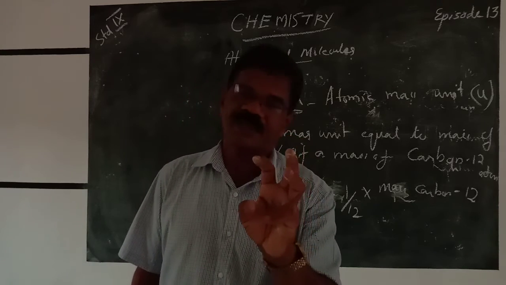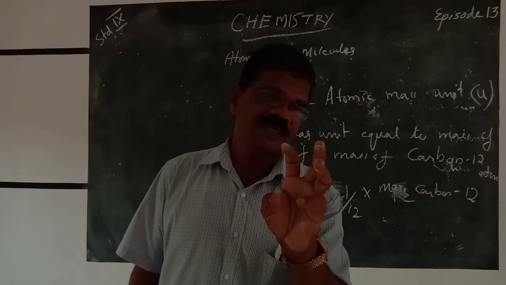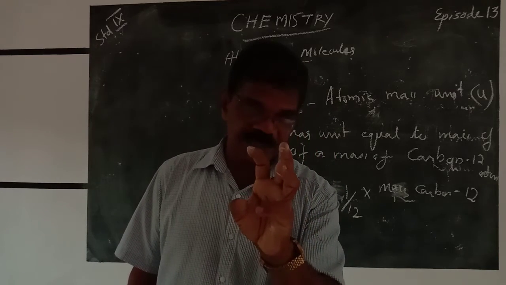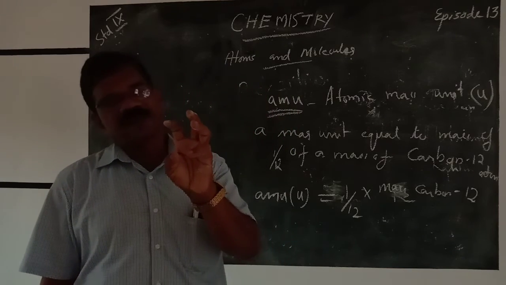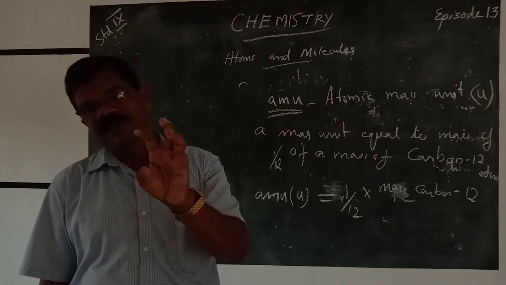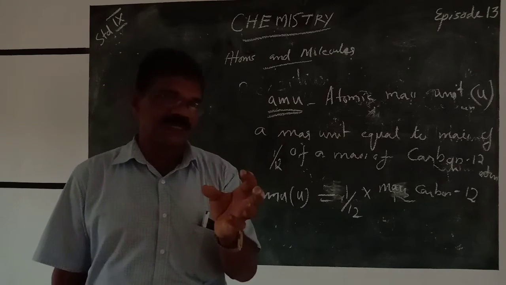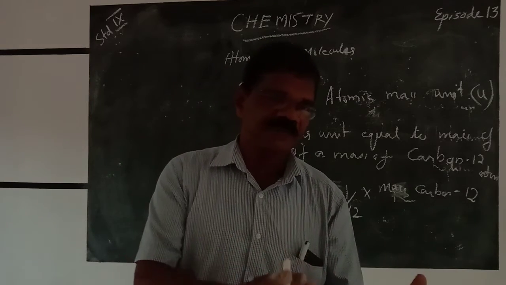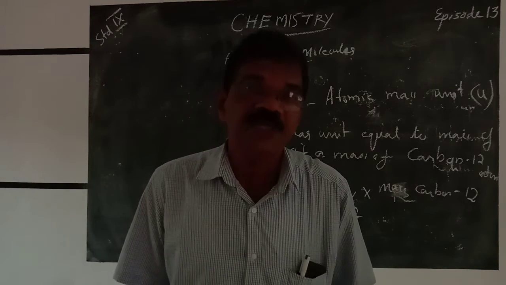Then we take lithium, which is 3, and in the case of helium it is 4. For nitrogen we need 14 pieces, for oxygen 16 pieces, for sodium 23 pieces, and for magnesium 24 pieces.